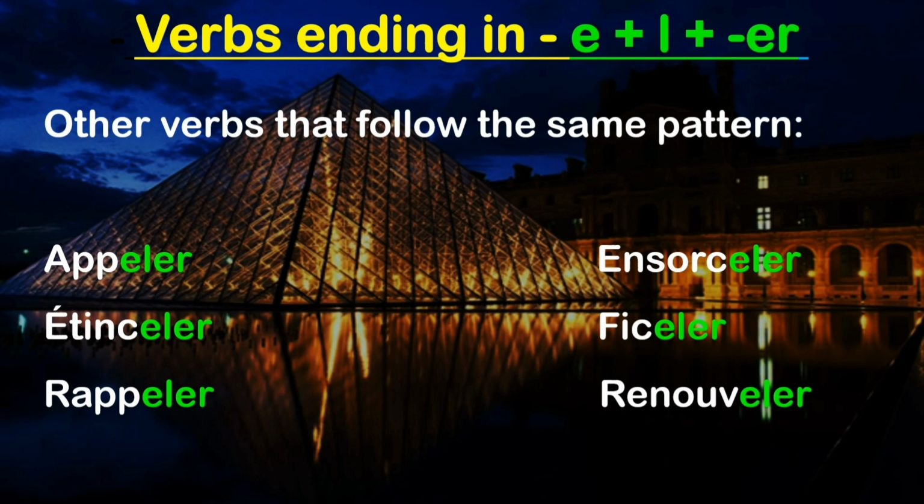You have already understood the doubling of the consonant L with the first, second, third person singular and third person plural, and not doubling the L with nous and vous.